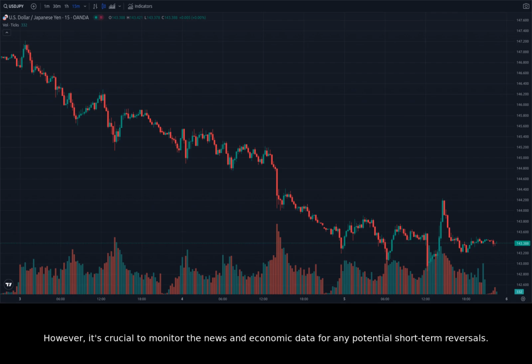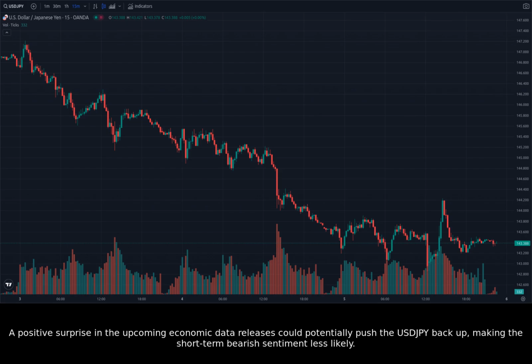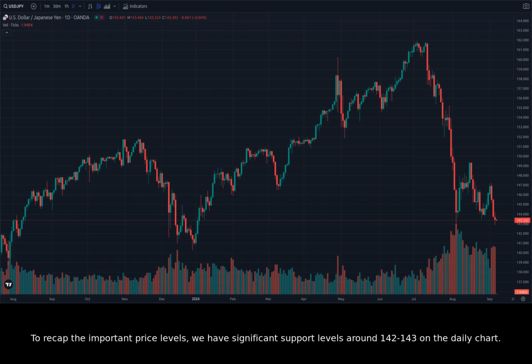However, it's crucial to monitor the news and economic data for any potential short-term reversals. A positive surprise in the upcoming economic data releases could potentially push the USDJPY back up, making the short-term bearish sentiment less likely. To recap the important price levels, we have significant support levels around 142 to 143 on the daily chart. If USDJPY breaks below these levels, it could signal a more significant bearish reversal.